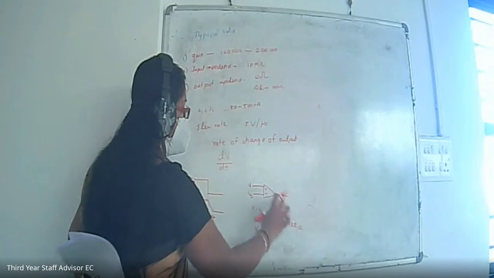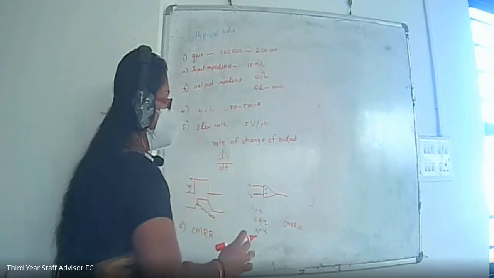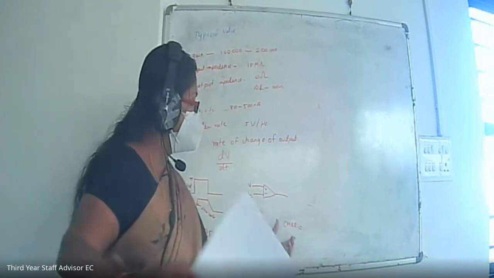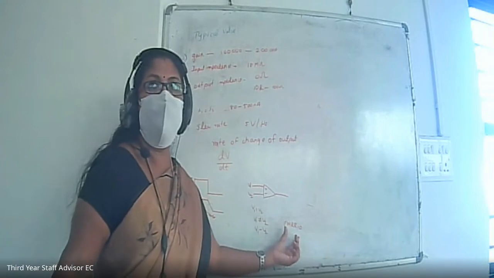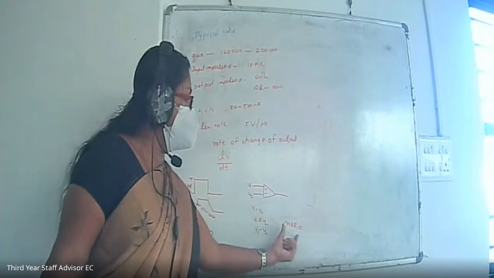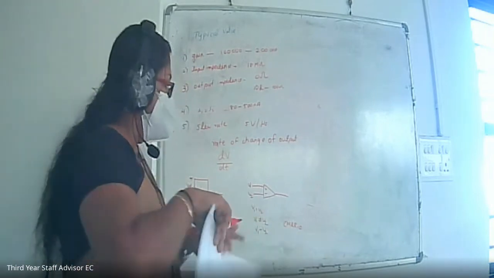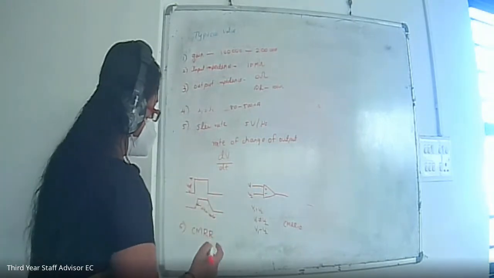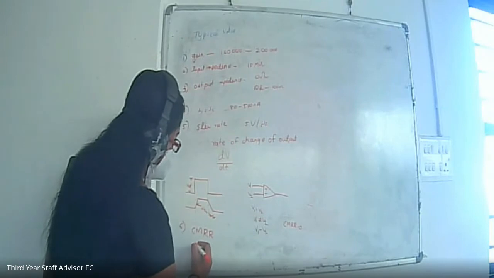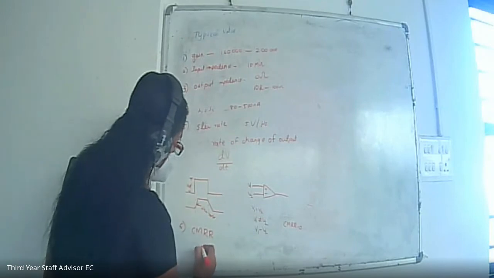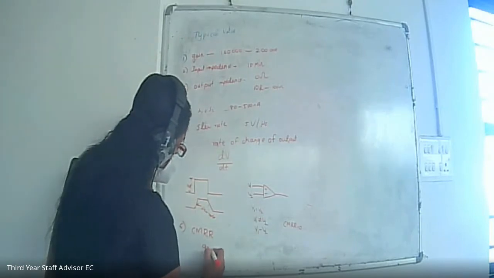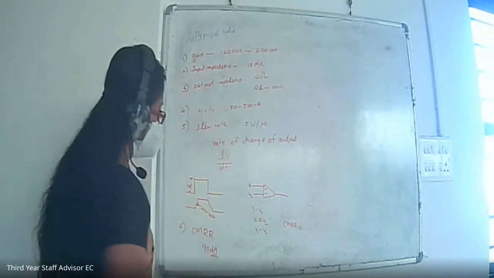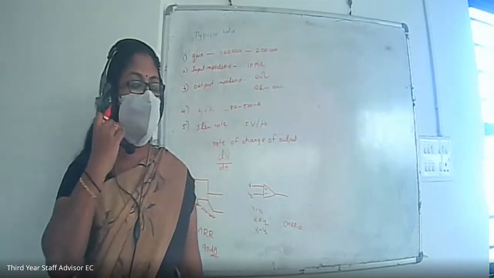That is its meaning. If the inputs are not equal, even though the output is 0, that indicates the CMRR. That parameter, or that ability, is indicated by the CMRR. That means it indicates the ability of the op-amp to reject the common mode signals. In the ideal case its value is infinity, but the typical practical value of CMRR is 90 dB. Actually, it is represented as a log magnitude value, that is why it is taken in dB. So the CMRR value is 90 dB.